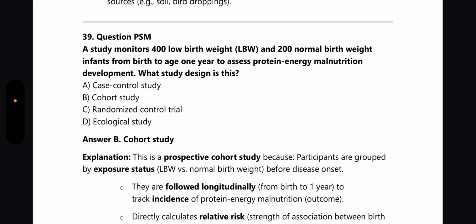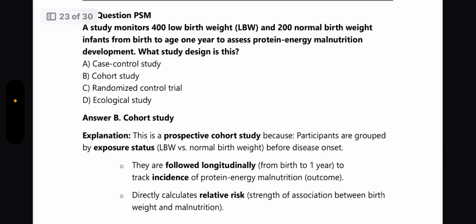Next question from PSM. A study monitors 400 low birth weight and 200 normal birth weight infants from birth to age 1 year to assess the development of protein energy malnutrition. What study design is this? So answer here is cohort study. Again, study design is a very important topic from PSM. Please learn more about it. How to identify which type of study they are asking in different questions is again a favorite area. So please learn more about it.